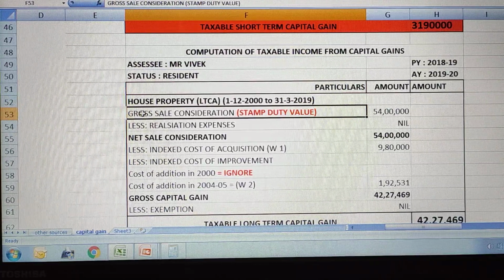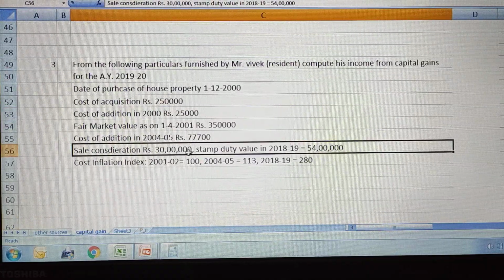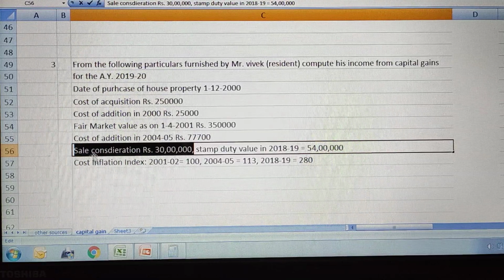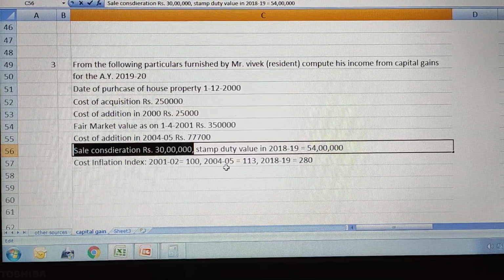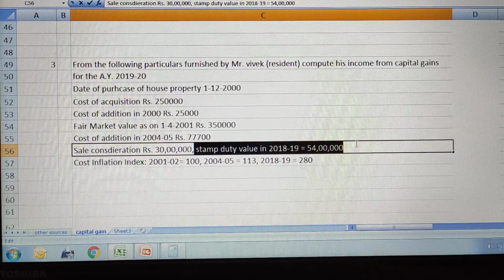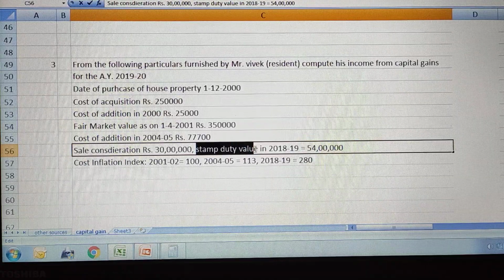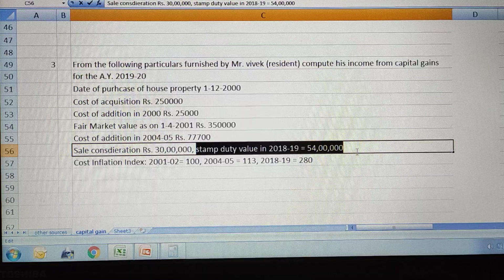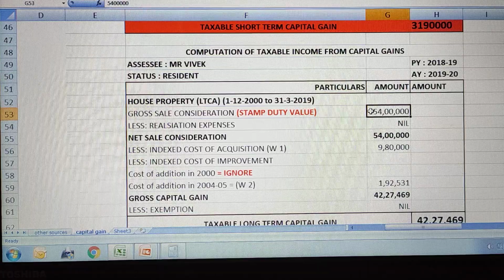So here we are going to take the gross sale consideration. What is the value of sale made during 2018-19? The asset was sold for 30 lakhs, right? But along with this they have given the stamp duty value. So instead of sale consideration, whenever they give stamp duty value, we do not take the sale consideration, we need to take the stamp duty value. So the stamp duty value is 54 lakhs, and that we have to take.